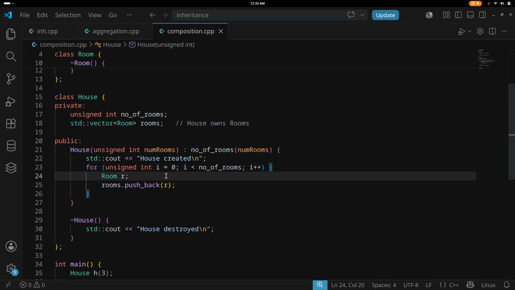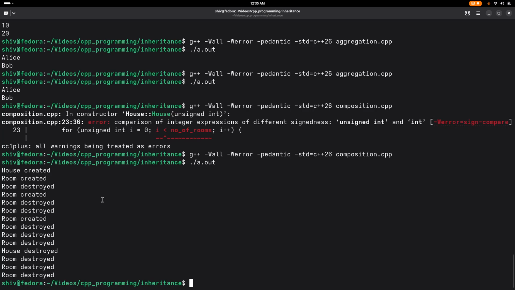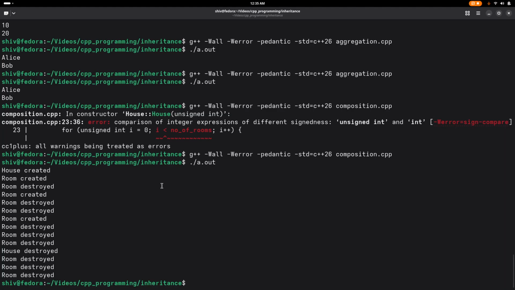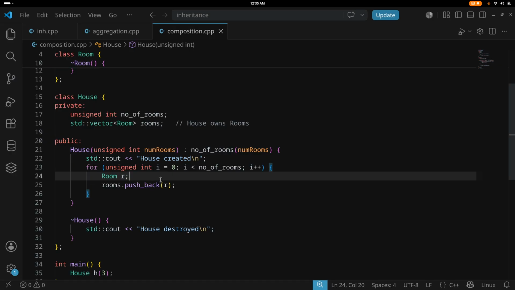So what is happening is it is going out of scope here. Let me see what the problem is. These rooms are copied to the vector and then they are deleted.